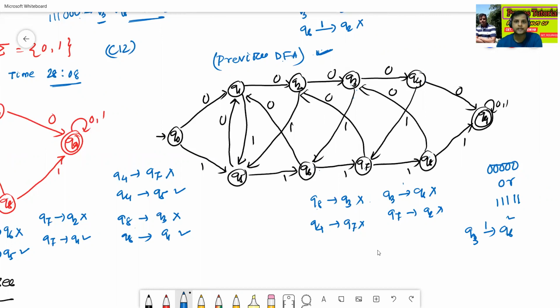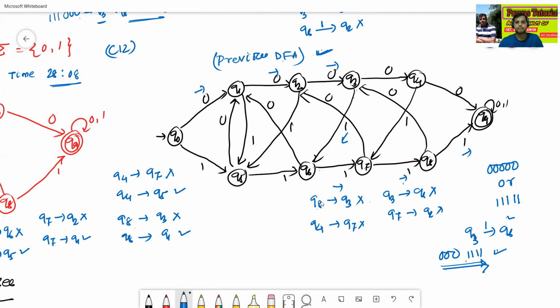See here, 00041: this string is invalid because it does not contain 5 bit as a substring. But this DFA will accept this string, 0, 0, 0, 1, 1, 1, 1. The string is accepted.